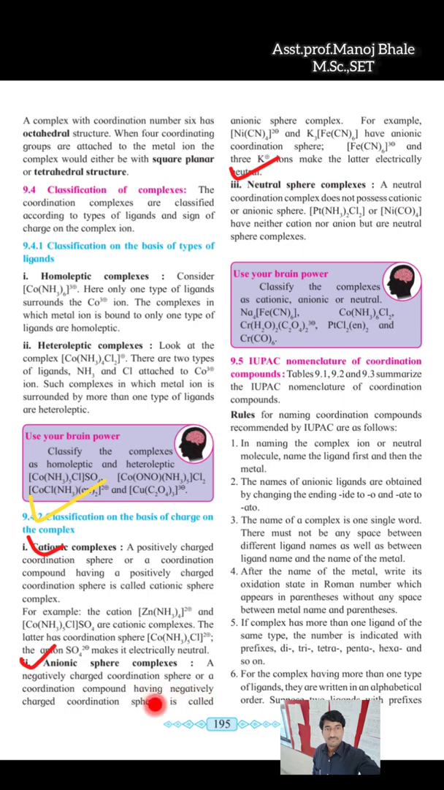Anionic sphere complex. There are two examples which are given there. That is the nickel, which is surrounded by the 4 cyanide and which is having a charge on it. That is a -2, right?